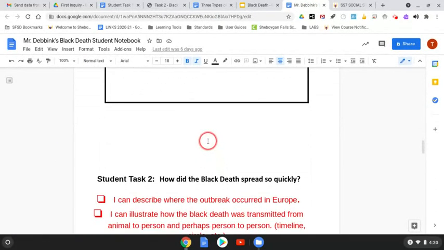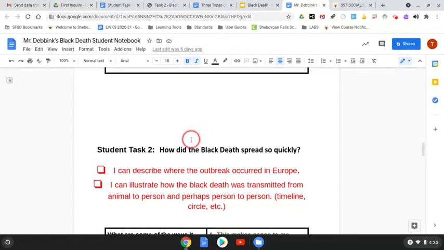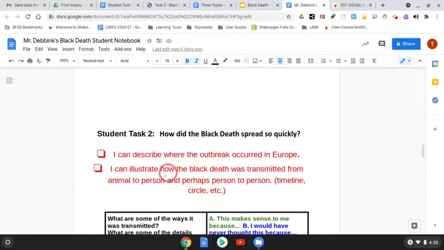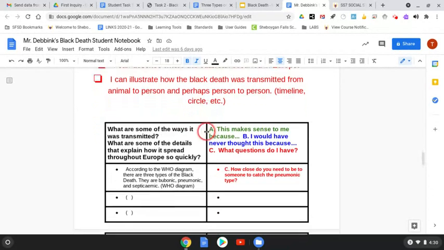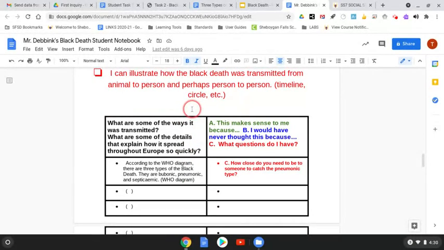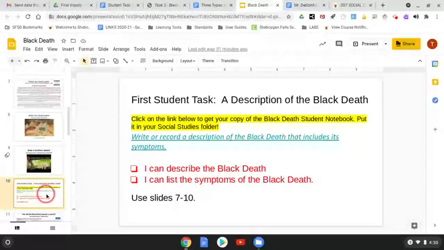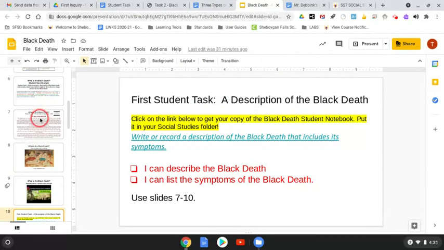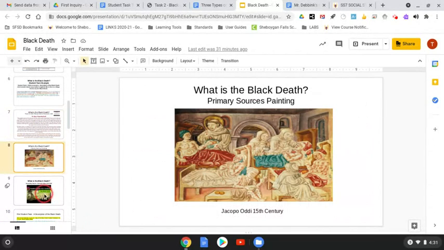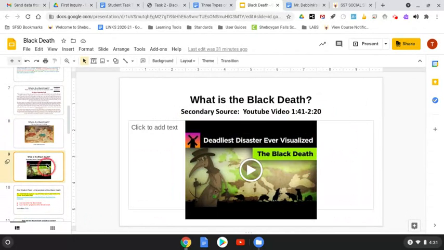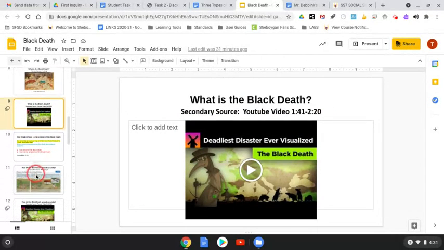The next task, how did the Black Death spread so quickly? I can describe where the outbreak occurred in Europe. I can illustrate how the Black Death was transmitted from animal to person and perhaps person to person. And you have many choices here. But again, using the slides 11 through 15 in the slide presentation, that is where the sources were. We had some more writing there by Boccaccio. There's a painting from the era, and there's a video here. Whoops, I'm on the wrong ones there. That was for the first task.